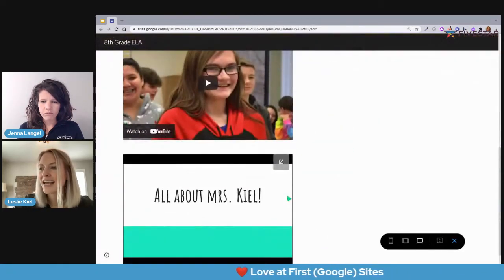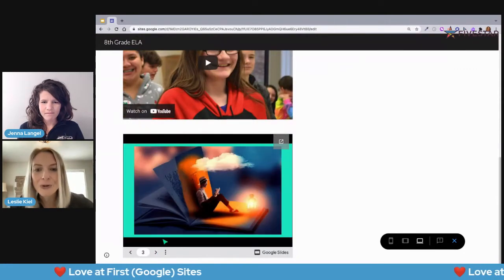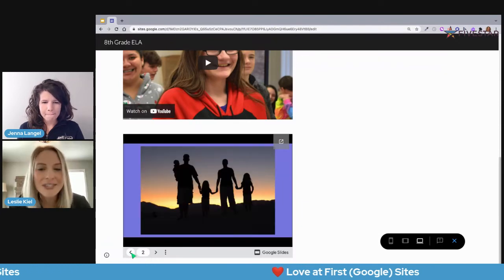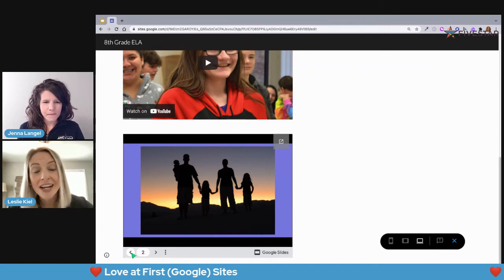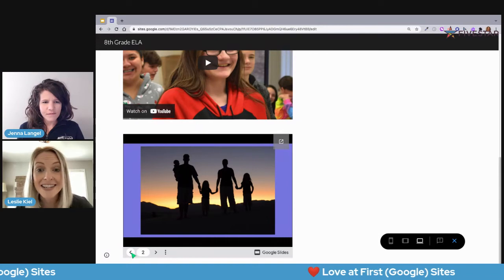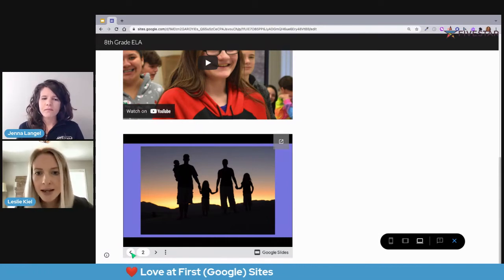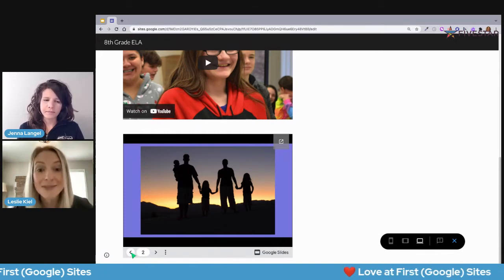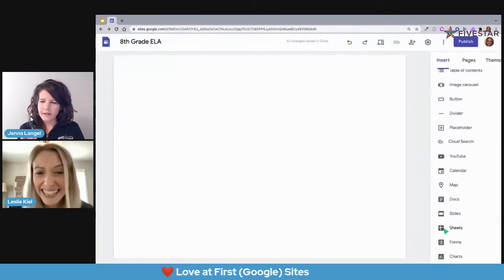If I scroll on down to that slide deck, users are able to scroll through right there. They don't have to open up the slide deck in a new tab. It is so slick. I love that so much. And a really cool feature about this, Jenna, is that if I went in and I continued adding slides to this slide deck, I would never have to come and re-upload it. I wouldn't have to mess with that at all. Because of the magic of Google, the new slides would automatically be here. I love Google.